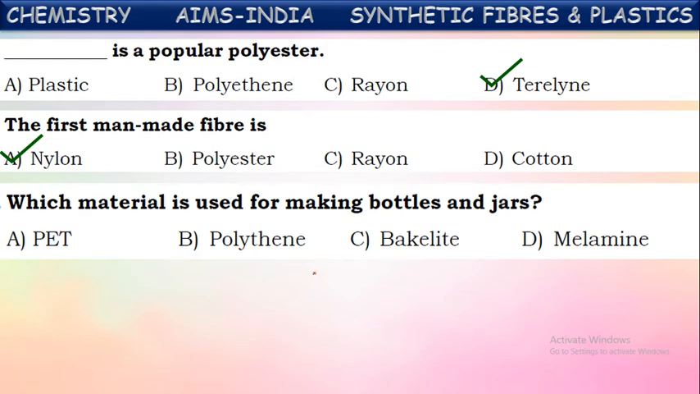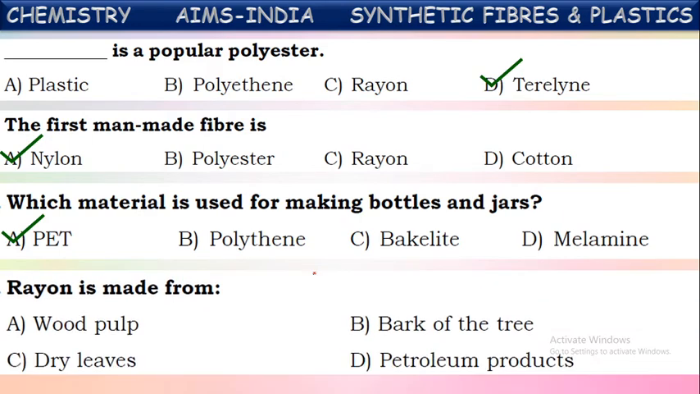Which material is used for making bottles and jars? Yes, these bottles and jars are made up of one kind of plastic. Which plastic is used for making these jars and bottles? It is polyethylene terephthalate, which is called PET. We say PET bottles. So these bottles and jars are made up of this plastic called polyethylene terephthalate. Simply say PET. Okay, PET is used for making these bottles.